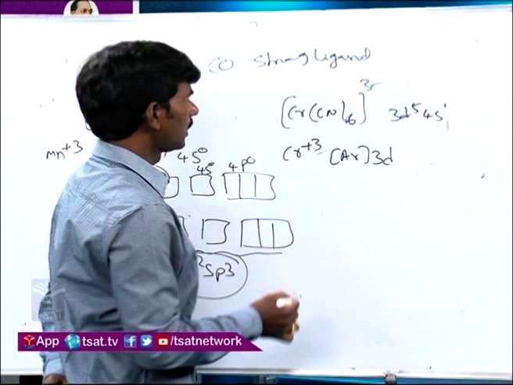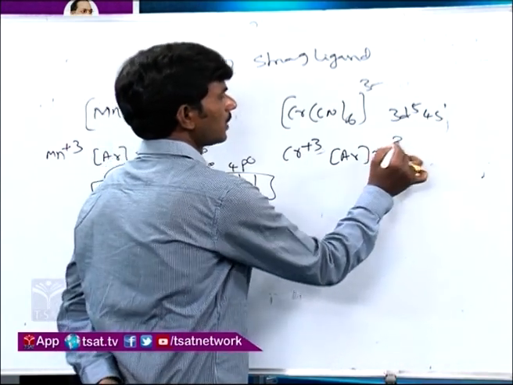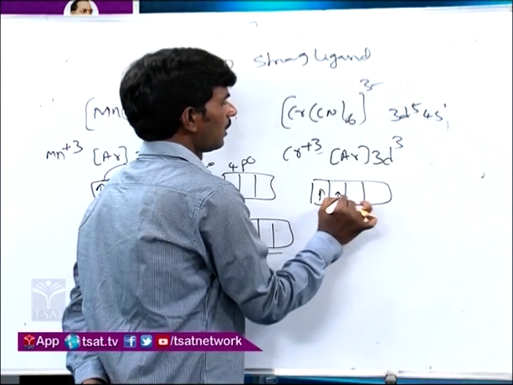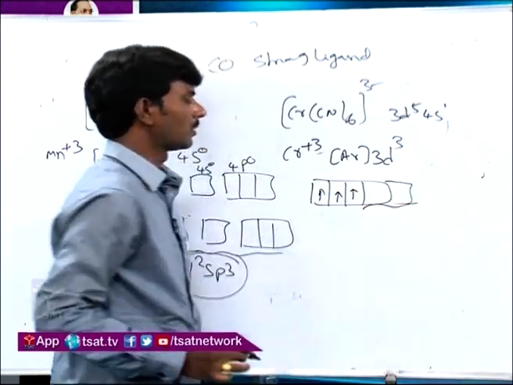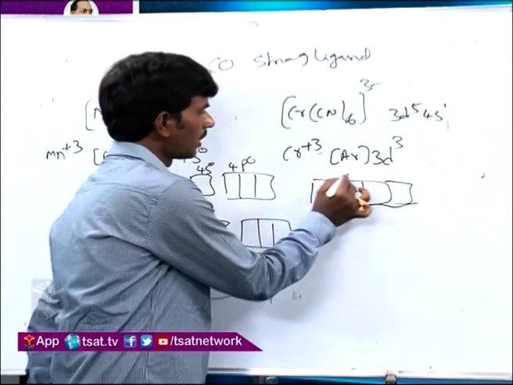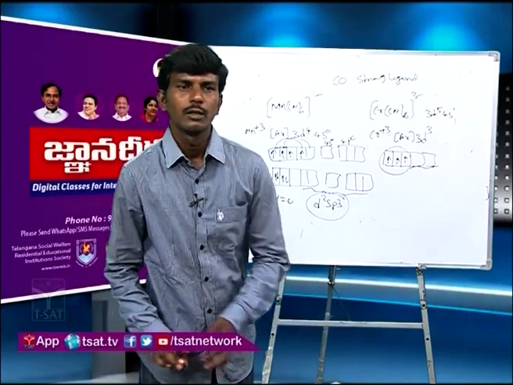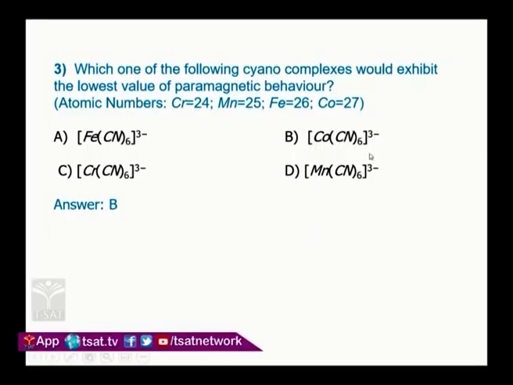So with 3 electrons removed, this is 3d3. So here, 3d3 in the presence of strong field ligand, already 2 d orbitals are vacant, so no need to pair up the electrons. So here 3 unpaired electrons are there. So chromium will have 3 unpaired electrons. Similarly, you try hexacyanocobaltate, here 3d6 it will come. So the lowest value of paramagnetic behavior means B option, because it will have 0 magnetic moment. So the answer is B here.